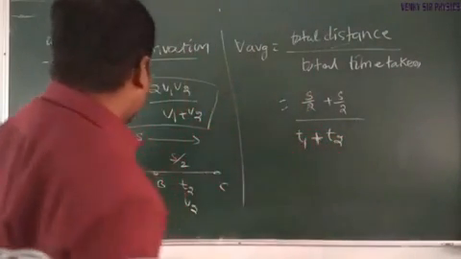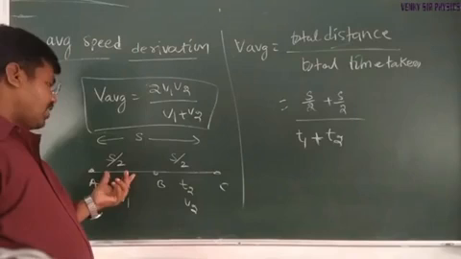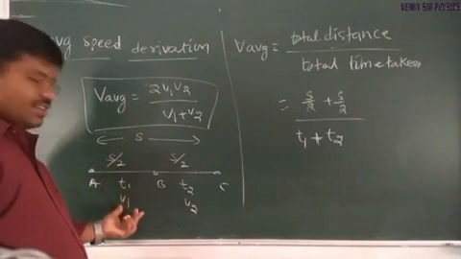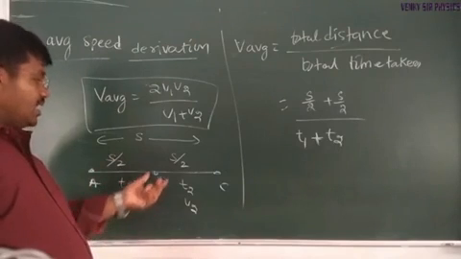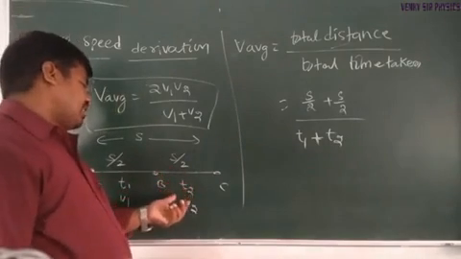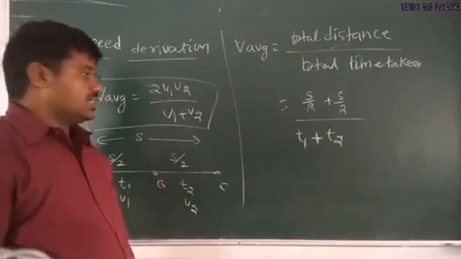Understand? Here a particle covers half of the total distance in t1 time with v1 speed. The remaining equal half of the distance is covered in t2 time with v2 speed.